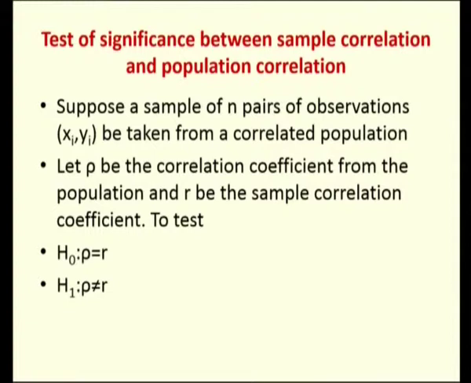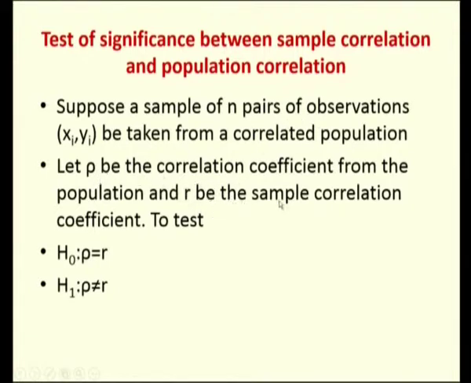In this test, we are going to test whether there is any significant difference between the sample correlation and the population correlation coefficient. Suppose a sample of n pairs of observations xi and yi are taken from a correlated population. In the previous test, we tested whether the population itself is a correlated one or not. But here, we assume that the population is correlated, and we test whether the sample values taken from this correlated population are correlated or not.